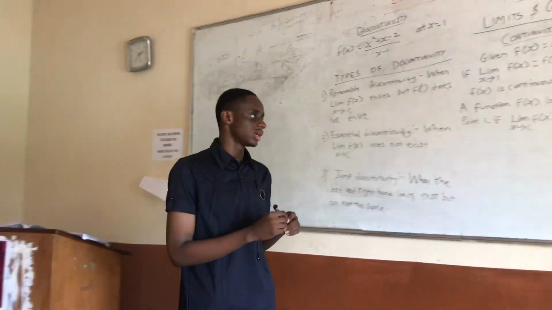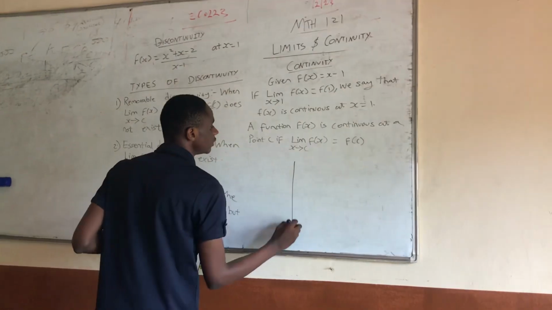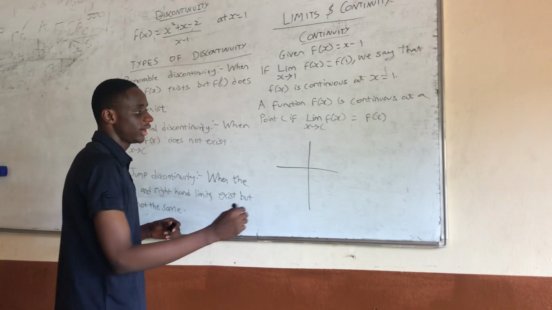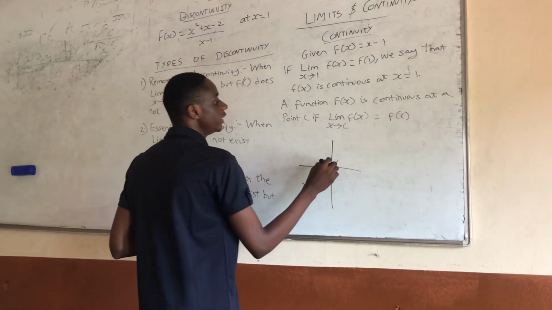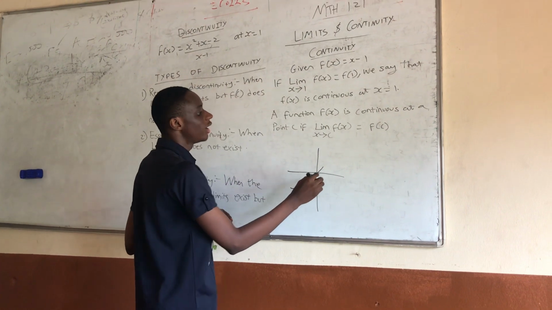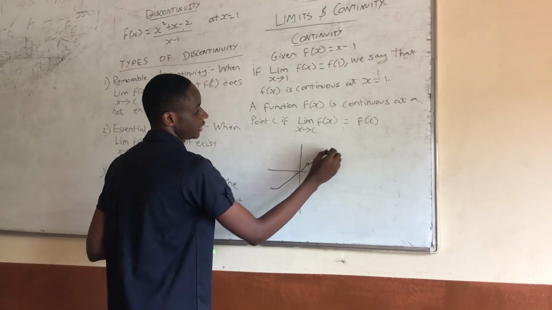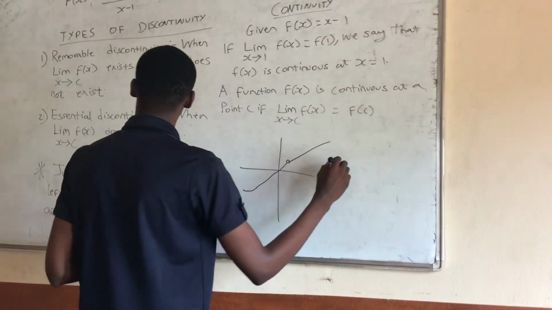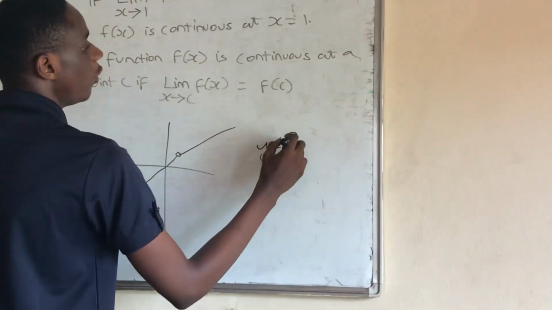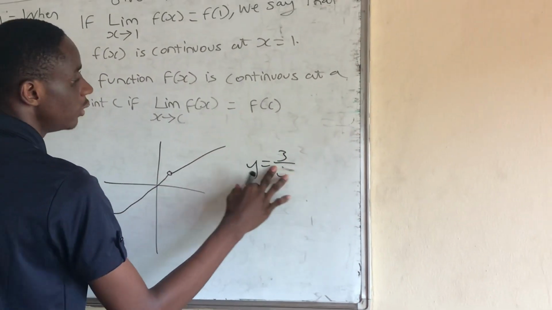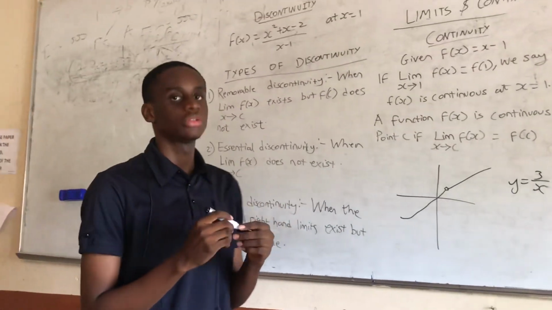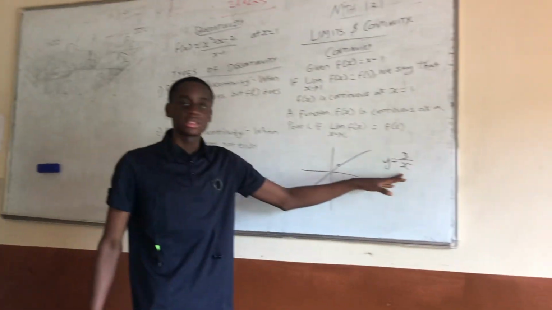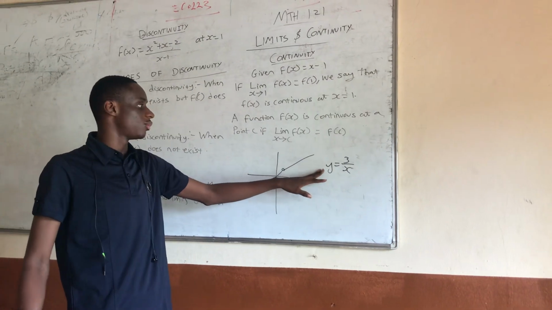Continuous function means that if we plot the graph of a function, are we going to reach a place where y will not have a corresponding value for x? For example, if I have y equal to 3 over x, I can plot the graph by finding values of x and their corresponding values of y.